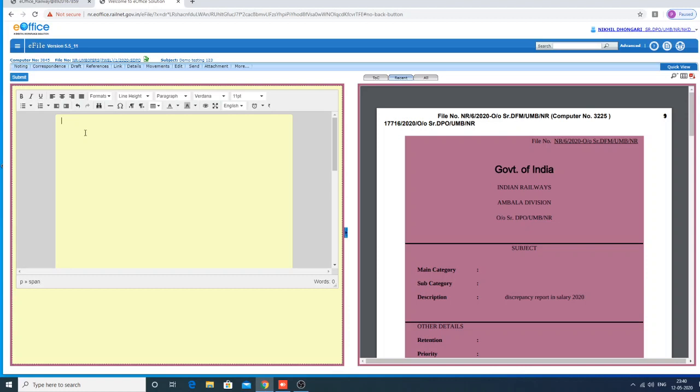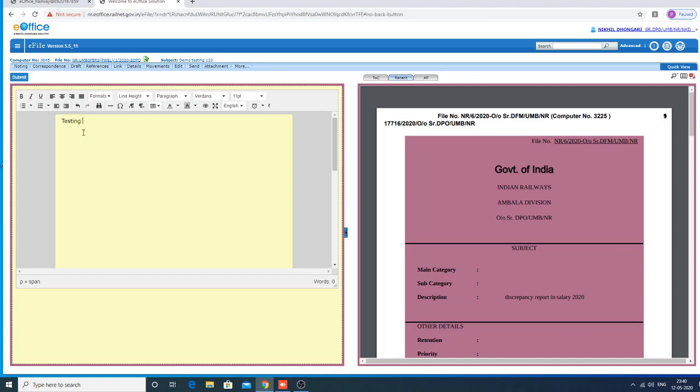The note is typed by the confidential assistant. The dictation is taken by the confidential assistant. But finally the note is signed by the concerned officer. So how to do that work in the e-office? Again, that can be done in the yellow note. Here I will show you how to do it. This is the yellow note. You just write